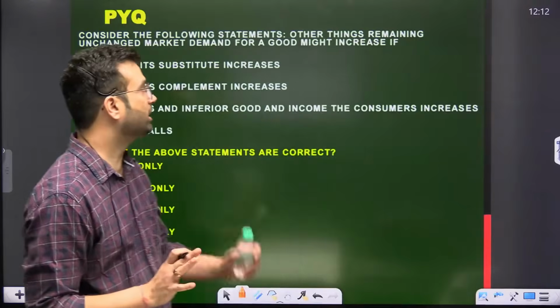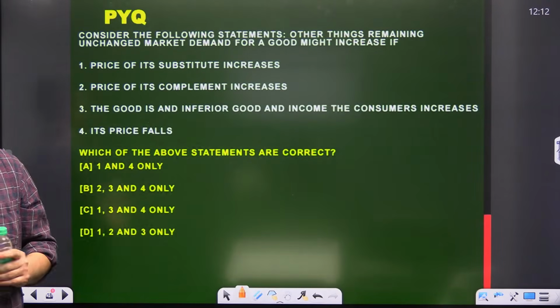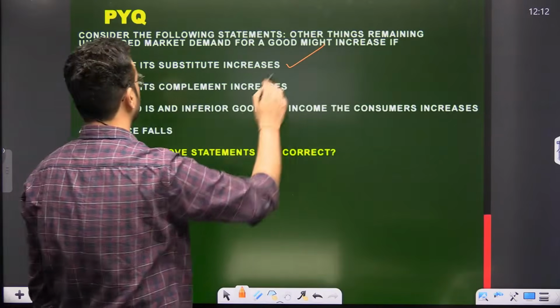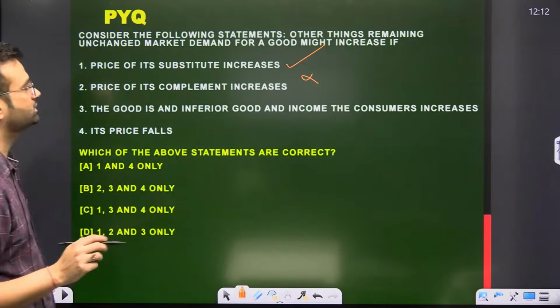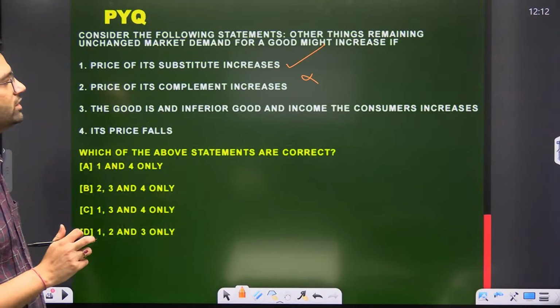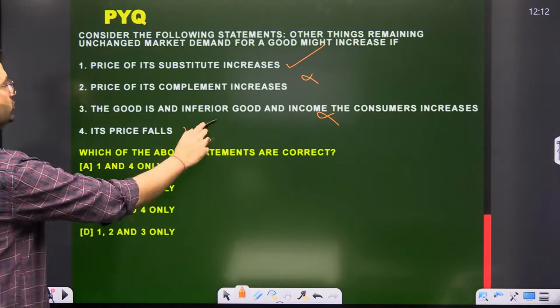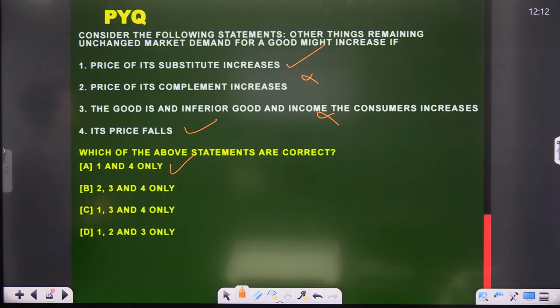Now attempt this question. Consider the following statements, other things remaining unchanged, demand for a good might increase if: price of a substitute increases. If the price of a substitute increases, the demand of a good increases. This is true. Price of its complement increases. This is false. The good is an inferior good and income of the consumer increases. The demand may fall. Its price falls. This is true. So 1 and 4. A is the correct statement.